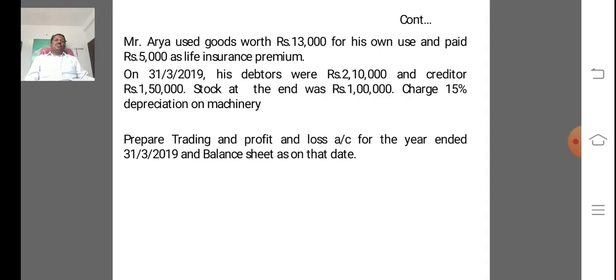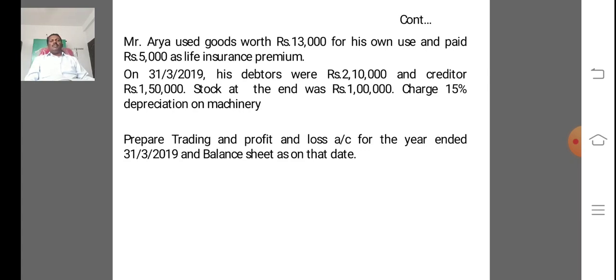Mr. Arya used goods worth rupees 13,000 for his own use and paid rupees 5,000 as life insurance premium. On 31/3/2019, his debtors were rupees 2,10,000 and creditors rupees 1,50,000.